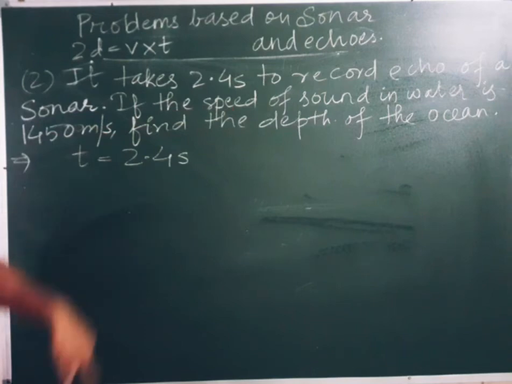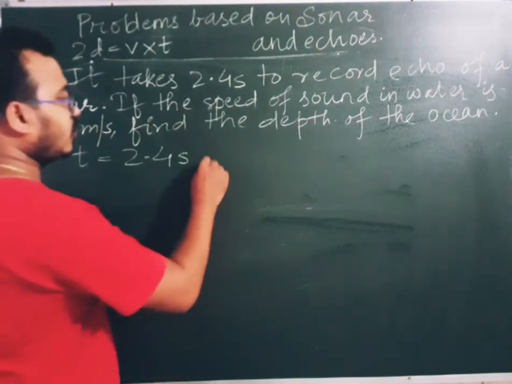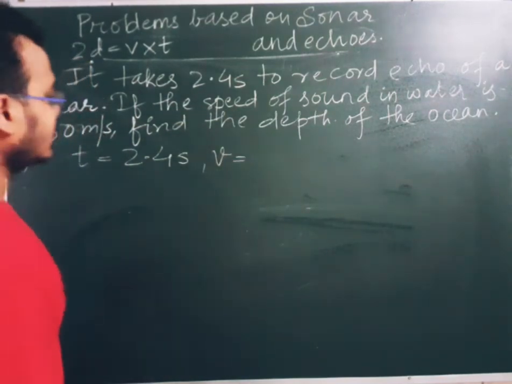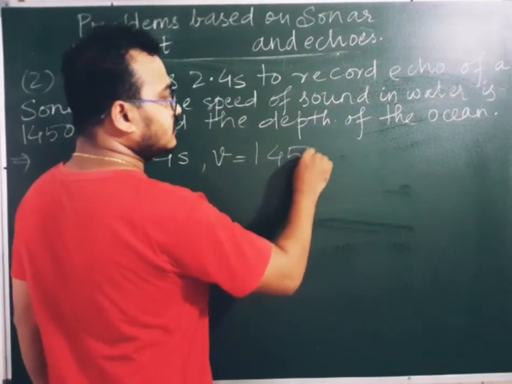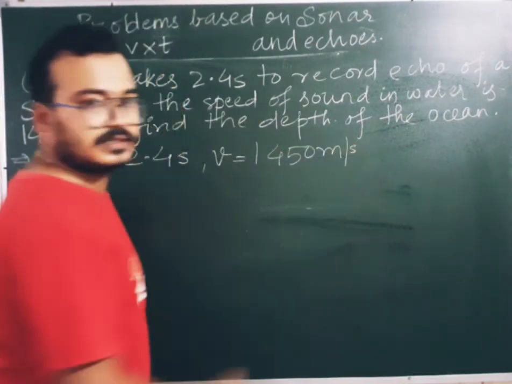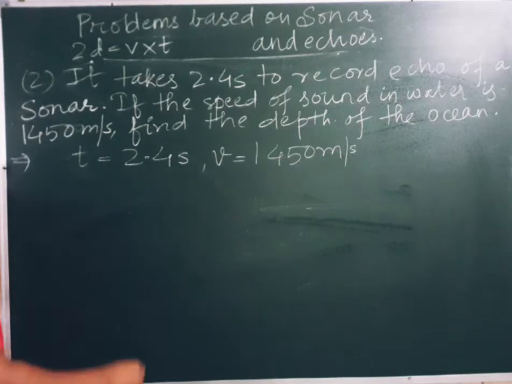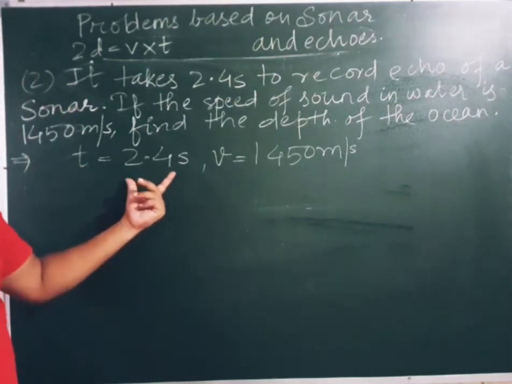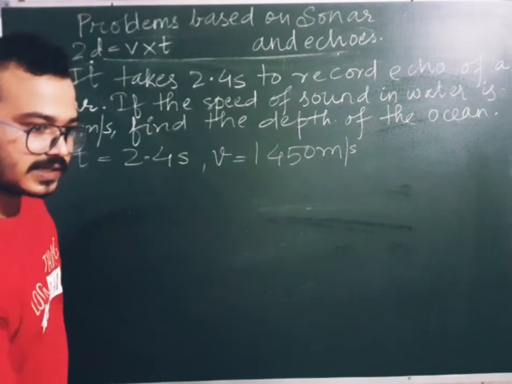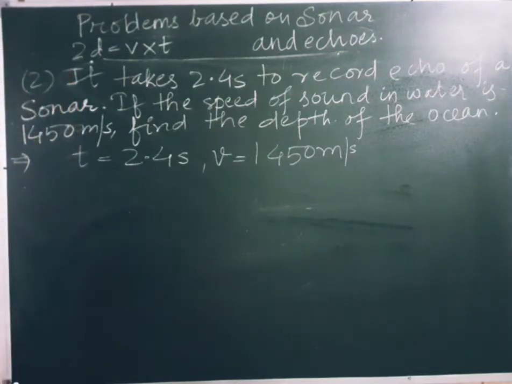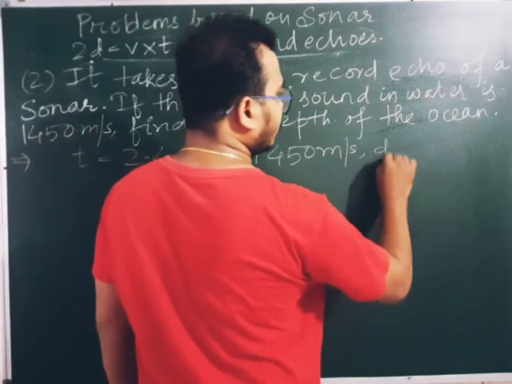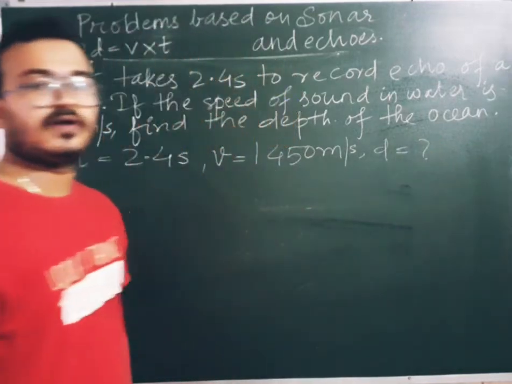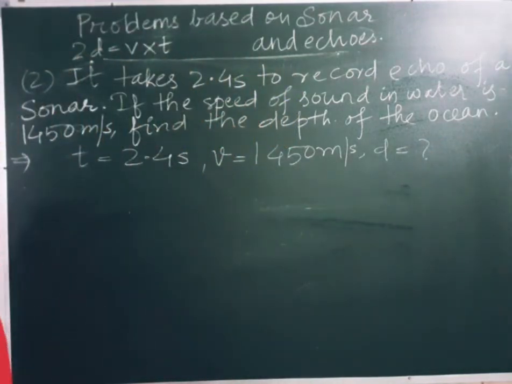So if the speed of the sound in water, so velocity, is given to you, that is 1450 meters per second. Velocity is found. Now what is asked in the question? Find the depth. That means from where I produced the sound, what is the depth, that we have to identify. And in an echo, the sound that is produced goes down and then comes back up, so that is the total distance. So we don't have to find that total distance. We just have to find the depth between me and the ocean floor.